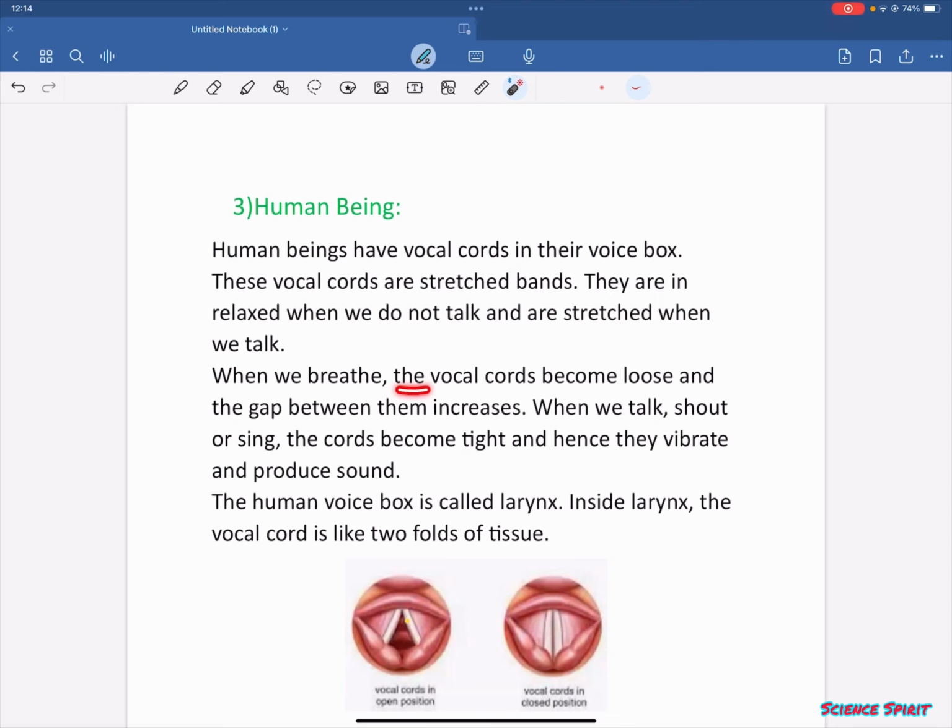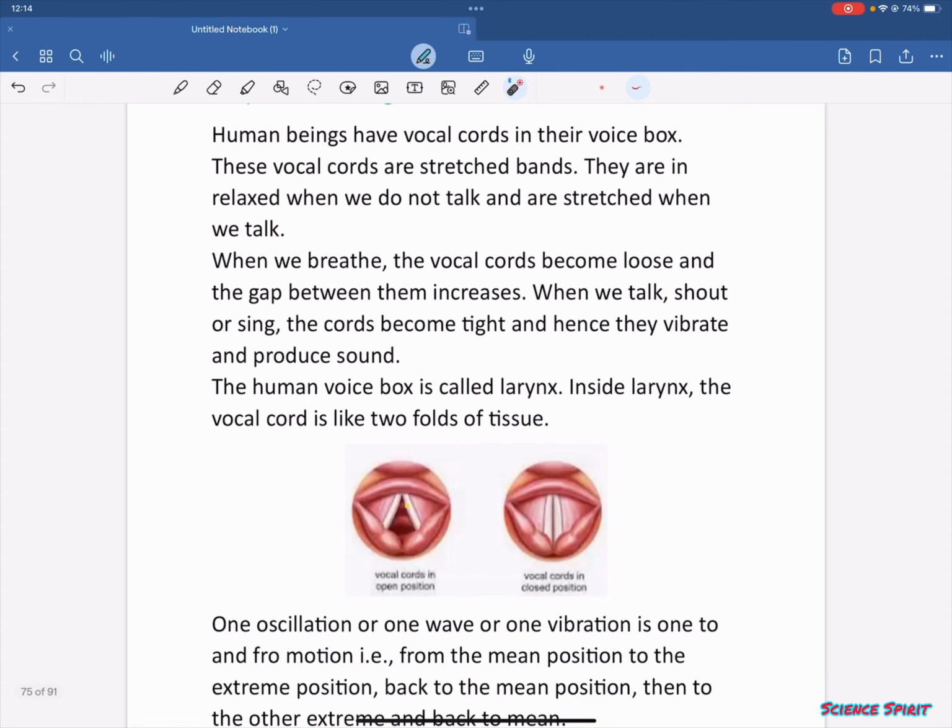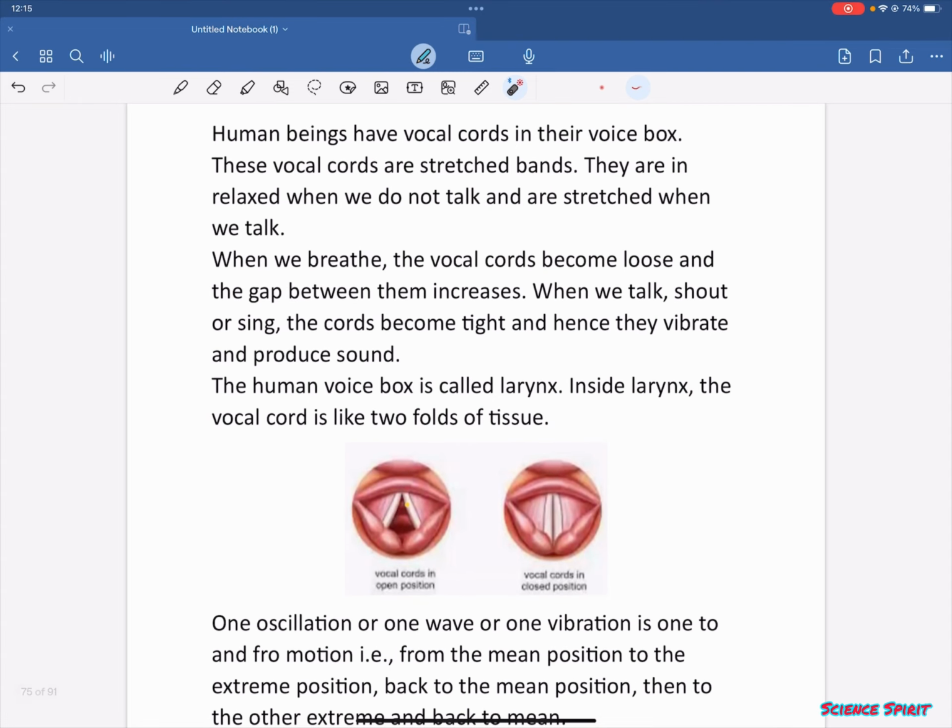When we breathe, the vocal cords become loose and the gap between them increases. When we talk, shout or sing, the cords become tight and hence they vibrate and produce sound. The human voice box is also called larynx. Inside larynx, the vocal cord is like two folds of tissue. You can see over here it looks like a tissue paper and having two folds.